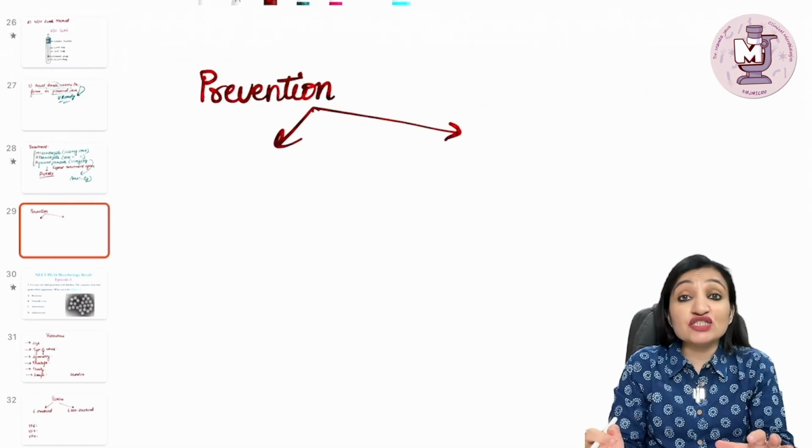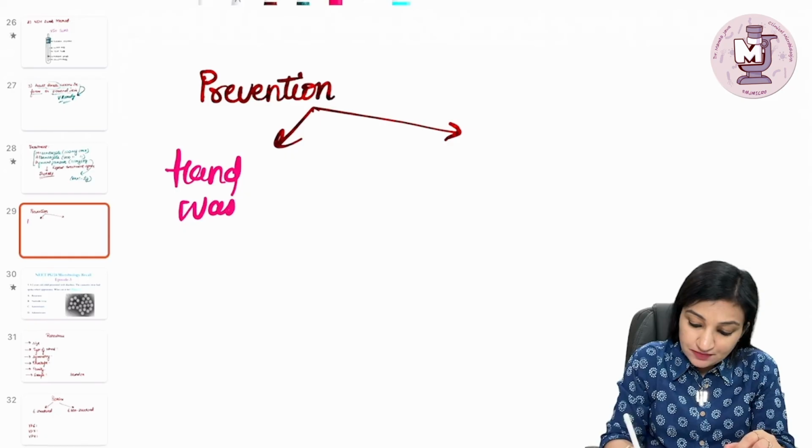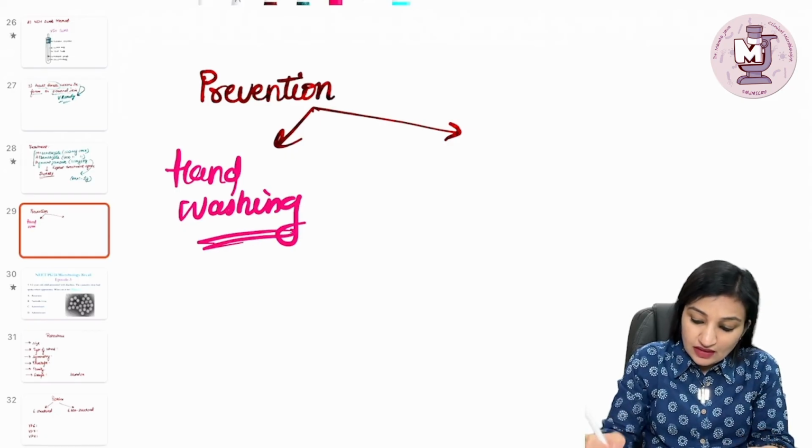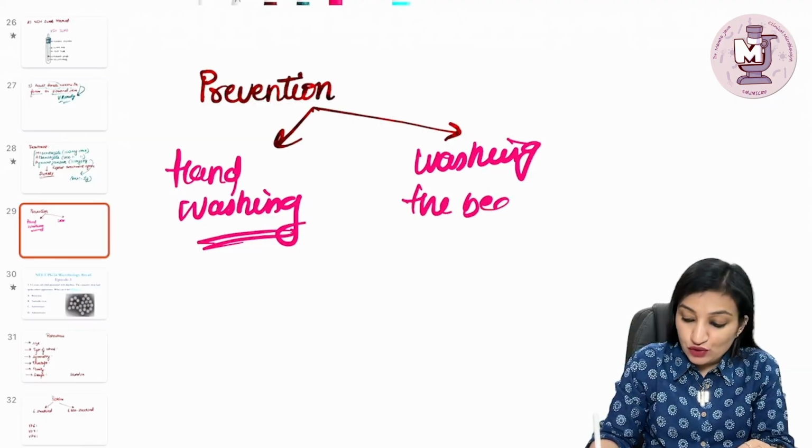Now, as far as prevention is concerned, it all lies in maintaining proper hygiene. So hand washing and washing the bed clothes.